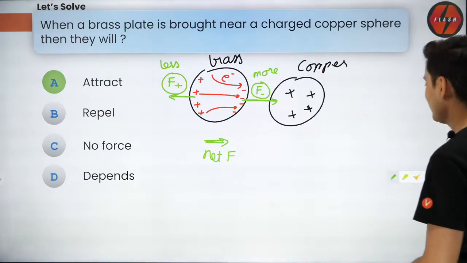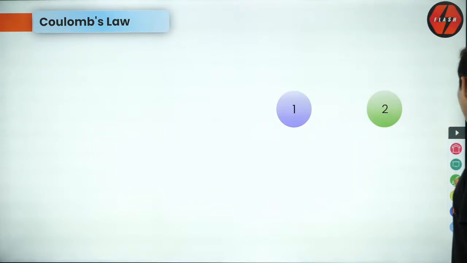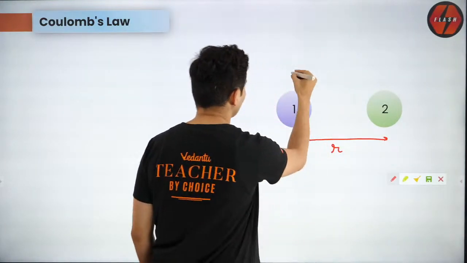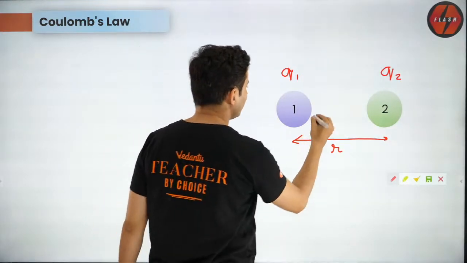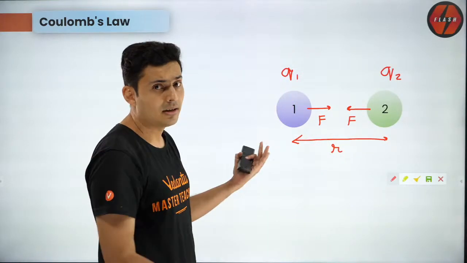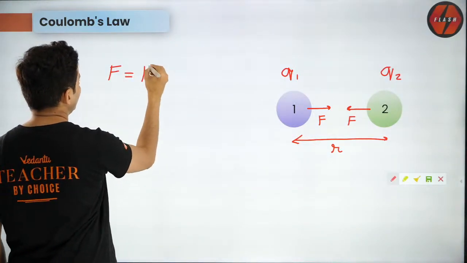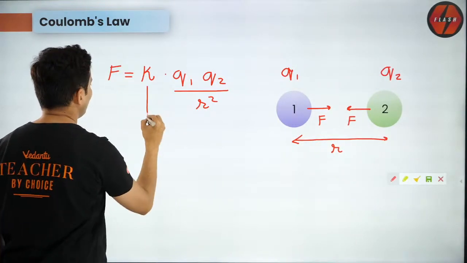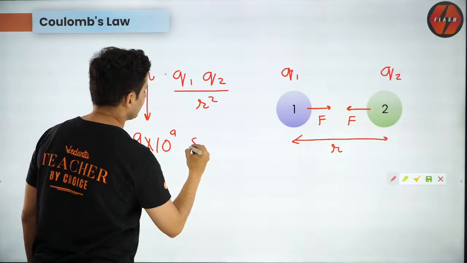All right. Okay, so let's go to the next question. And before going to the next question, let's see Coulomb's law. So what is Coulomb's law? It is very, very simple. Dekho. If the separation between two charges Q1 and Q2 is R, then the force of attraction or repulsion depends. It could be attraction if it is opposite and repulsion if it is same. So this force is given by K into Q1 Q2 divided by R square. What is this K? It is 9 into 10 to the power 9 approximately in SI units.